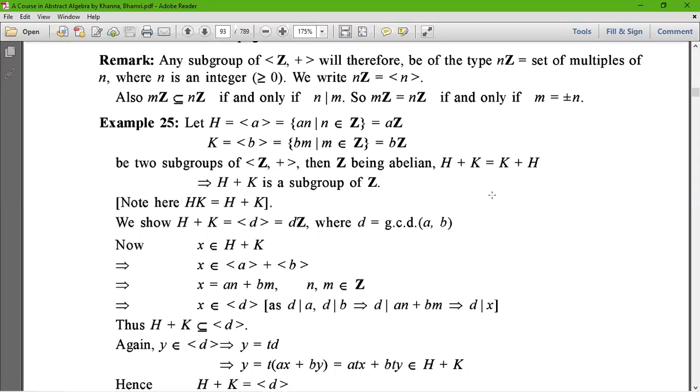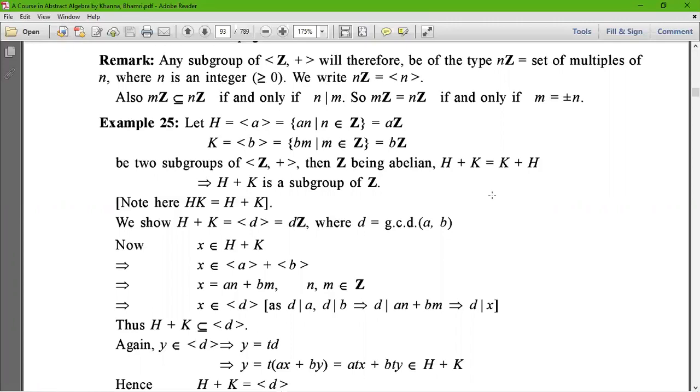The remark is: any subgroup of Z under addition will be of the type nZ, which is the set of multiples of n, where n is an integer greater than or equal to 0.